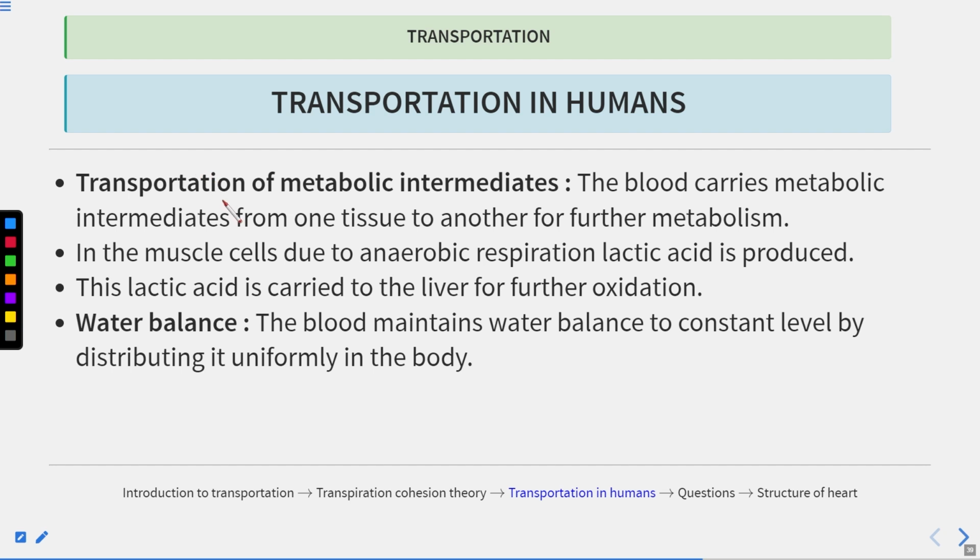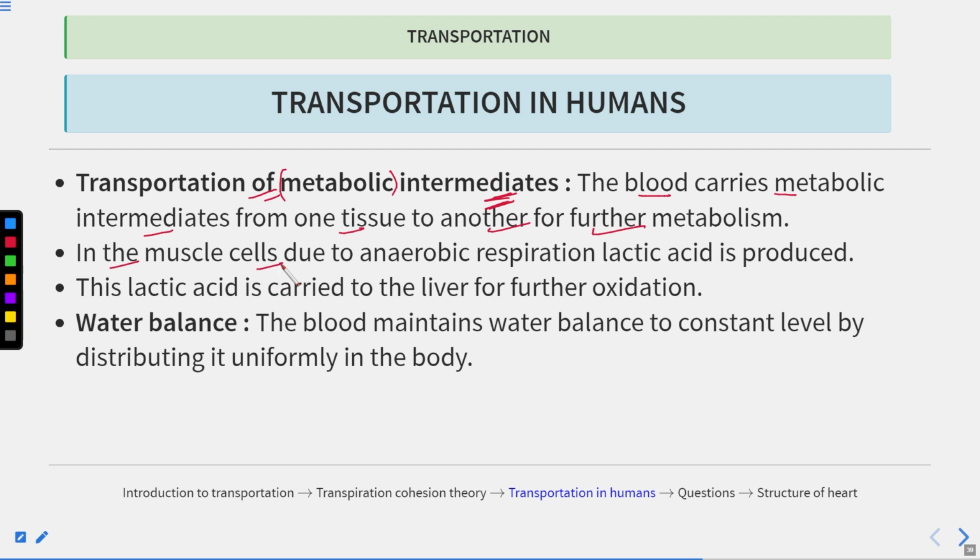Now let's talk about another function, transportation of the metabolic intermediates. There are a lot of intermediates that are produced during the metabolic reactions, and these intermediates are required for synthesis, or they take part in other cycles, and they are involved in the synthesis of different kinds of molecules. Now the blood carries the metabolic intermediates from one tissue to another for further metabolism.